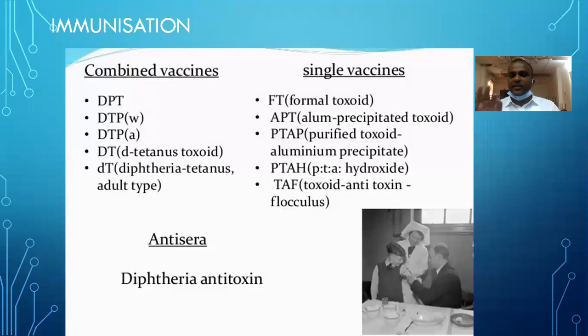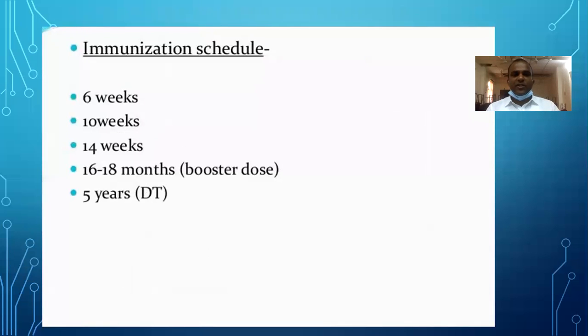But nowadays, the simple one we are giving is DTaP, small aP. So diphtheria, tetanus, and acellular pertussis is given in a scheduled manner. So this is the immunization schedule: 6 weeks, 10 weeks, 14 weeks. Later, a booster dose at 16 to 18 months, and another booster dose at 5 years.